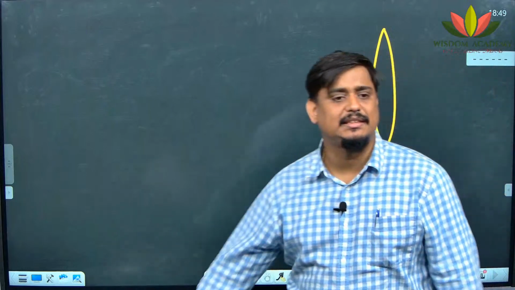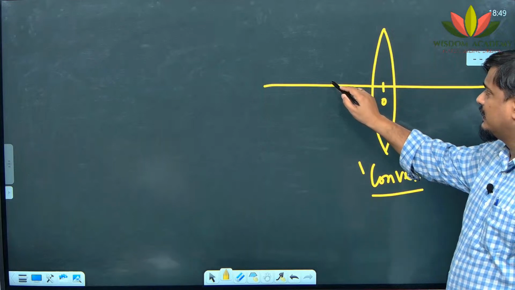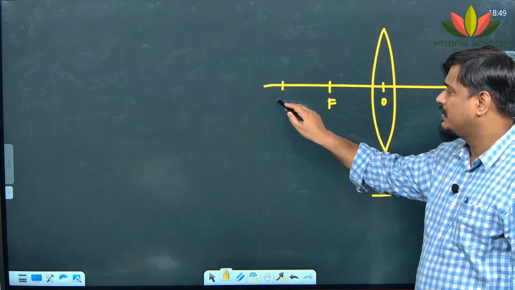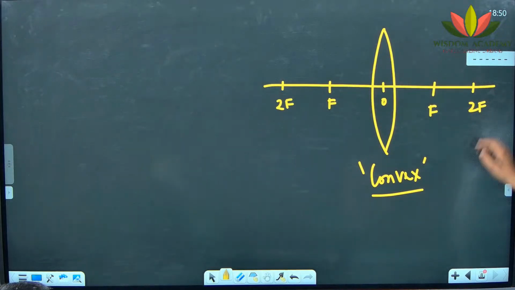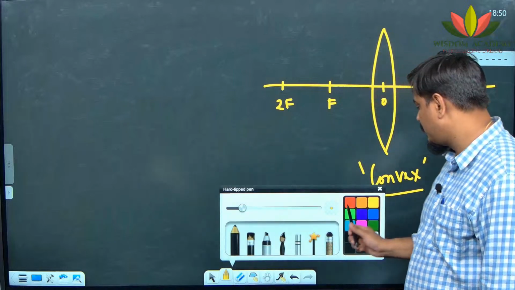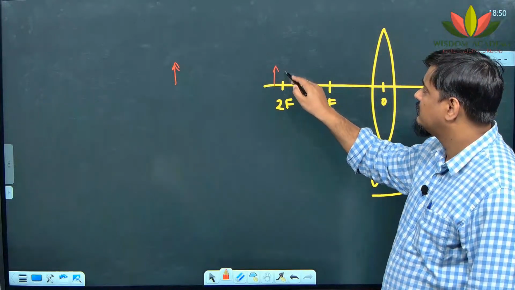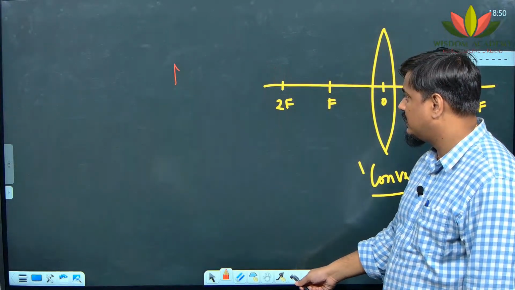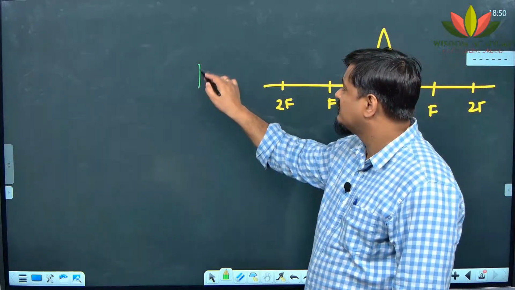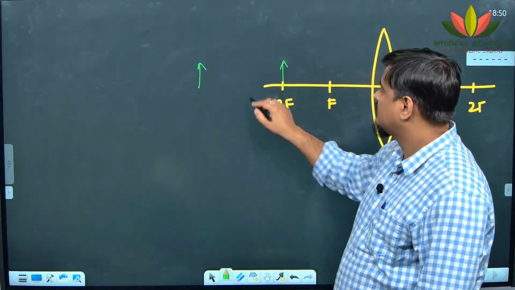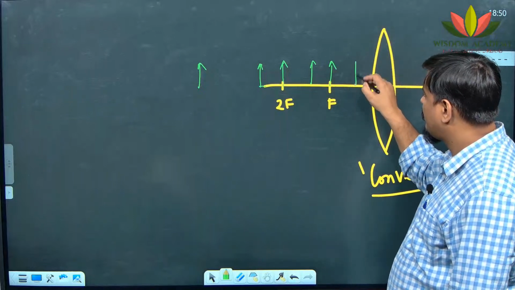So, in a convex lens, let this be the optical center, let this be the focus f, and this will be 2f, once again f and 2f.